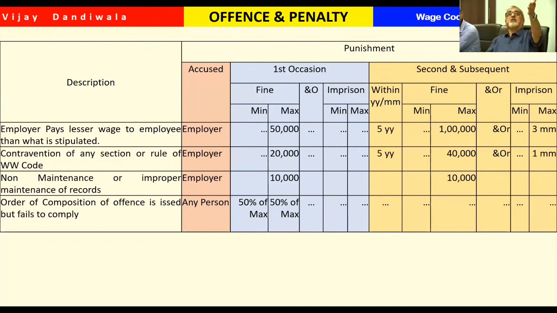That is also written in the schedule. I will not read it out, but these are the 4 offences which attract penalty and imprisonment. They are there in the rules, so you can go through that.